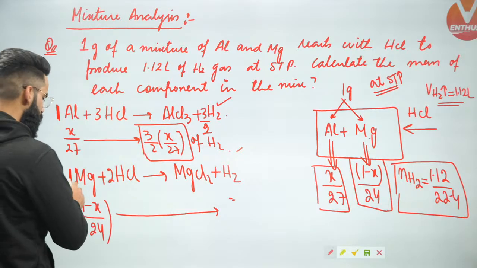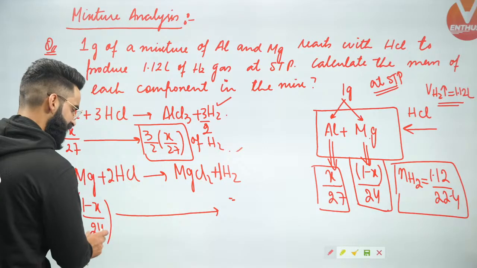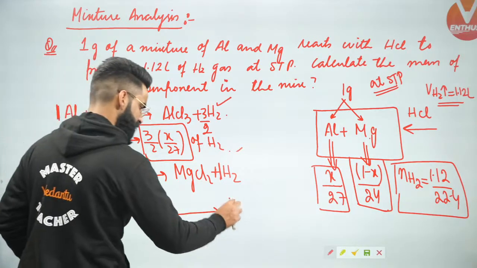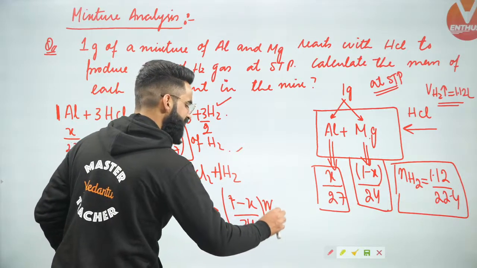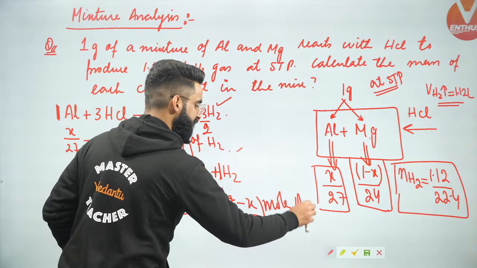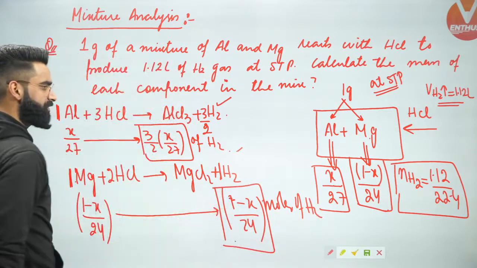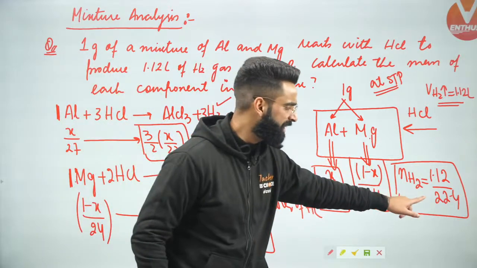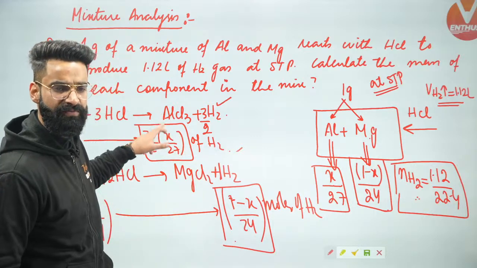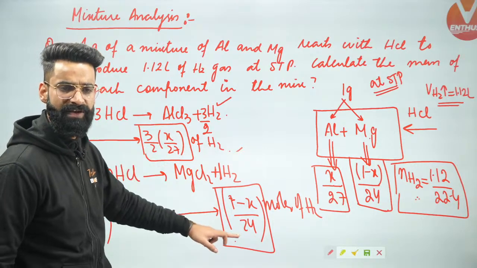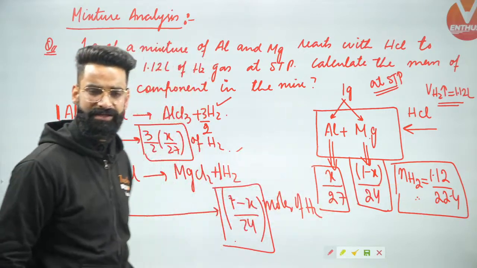I can say 1 mole of magnesium gives 1 mole of H2. So 1 minus x divided by 24 moles of magnesium should give me simply 1 minus x divided by 24 moles of H2. So I got the moles of H2 which are getting liberated from reaction number 2 as well. How many total moles of H2 are getting liberated? These many. So can I say number of moles of H2 liberated from reaction number 1 plus number of moles of H2 liberated from reaction number 2 should be equal to total moles of H2 liberated, right?